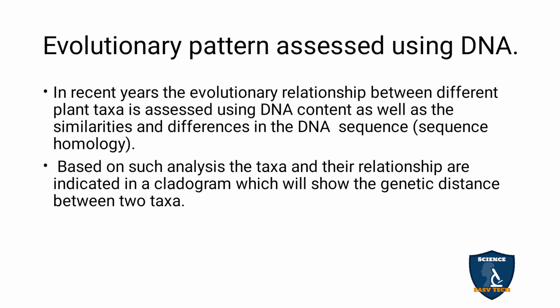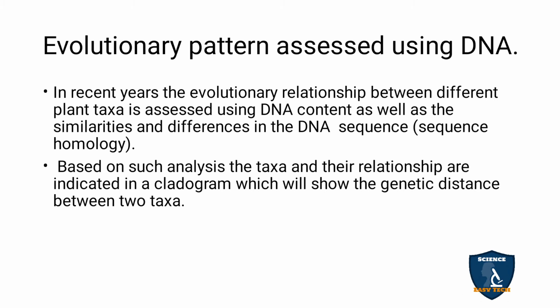Evolutionary pattern assessed by using DNA. In recent years, the evolutionary relationship between different plant taxa is assessed using DNA content as well as the similarities and differences in the DNA sequence homology.